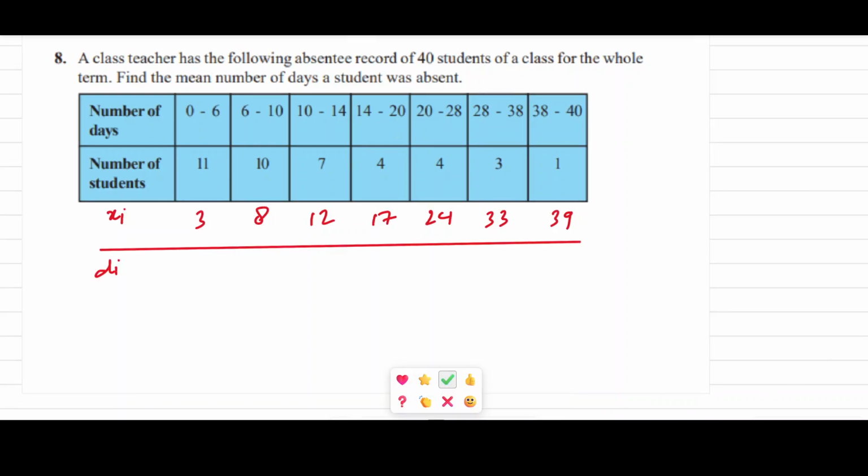Now here this number is big, so we should choose an assumed mean. Here 17 is the assumed mean. Now this is the value of a, so di will be xi minus a. Now 3 minus 17 will be minus 14, here minus 9, here minus 5, here 0, here 7, here 16, here 22.